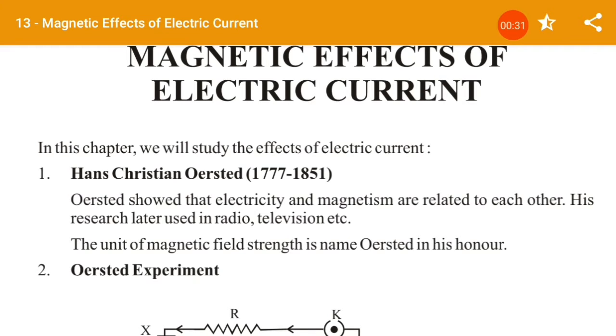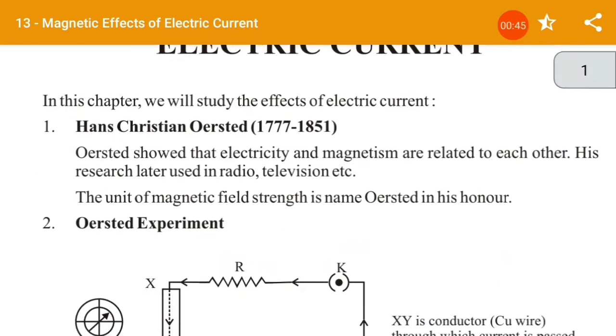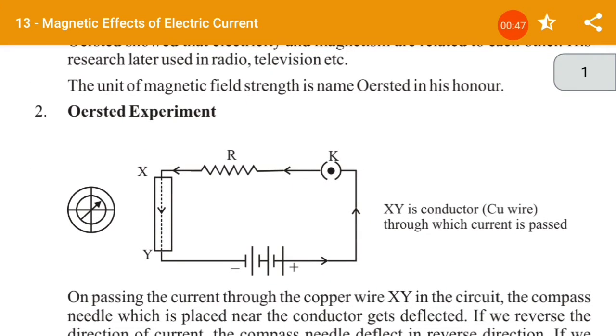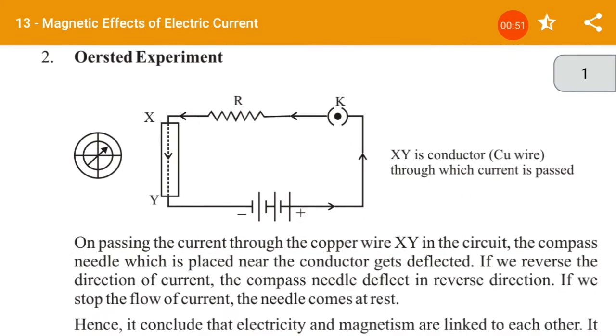So these are some additional informations for your reference, and you can merge them with your content, and that will give you a good understanding about the topic. So the Ørsted experiment, as we have discussed in our previous video, all things are there.